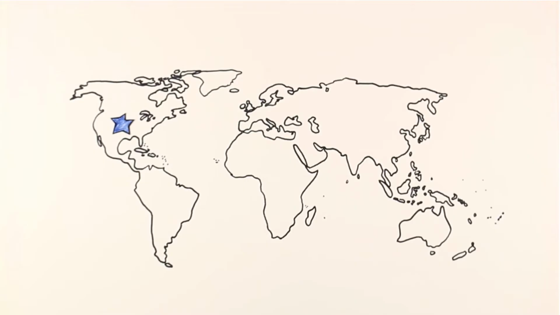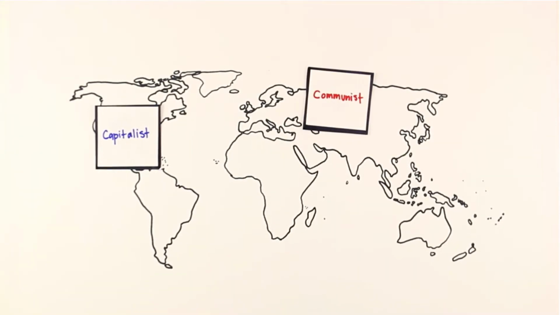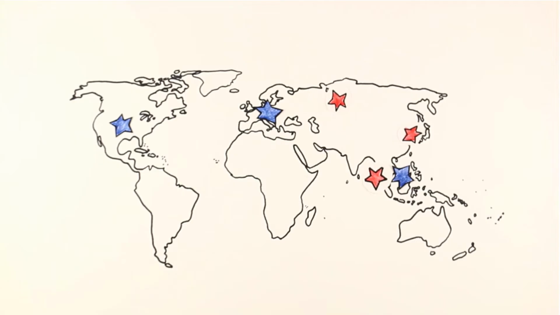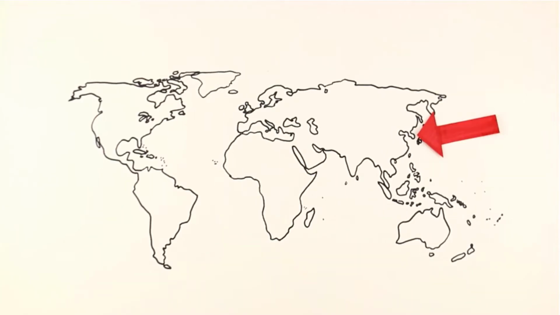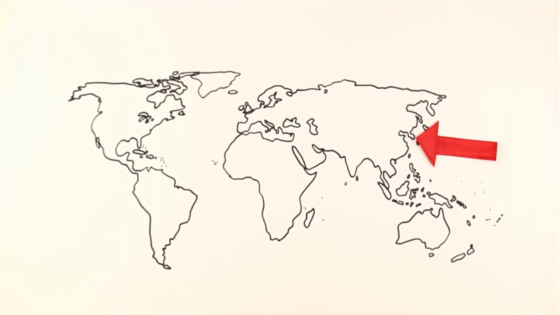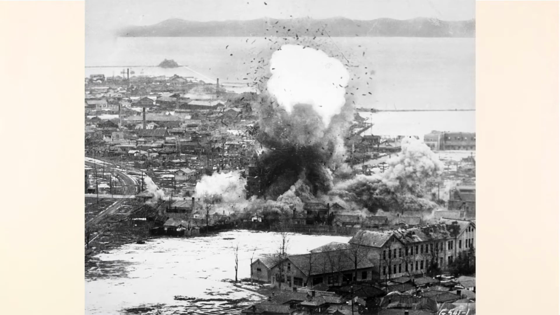After World War II, two superpowers emerged, the United States and the Soviet Union. The U.S. was a capitalist nation, and the Soviet Union was a communist nation. Both superpowers tried to spread their economic systems to other parts of the world. Thus, at the end of World War II, the country of Korea was divided on the issue of whether they should be communist or capitalist.